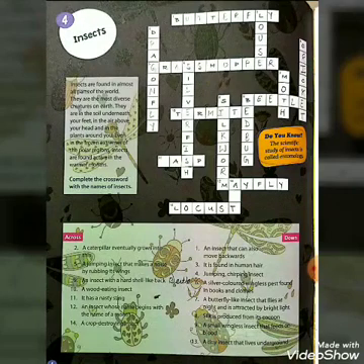Now, fourth one, a jumping, chirping insect. Your answer is cricket, C-R-I-C-K-E-T, cricket. You can see it is given over here.